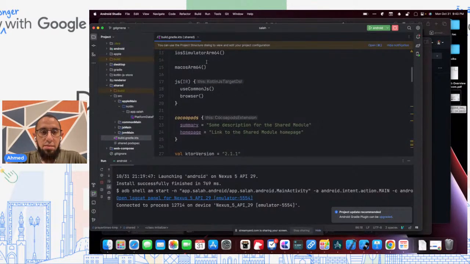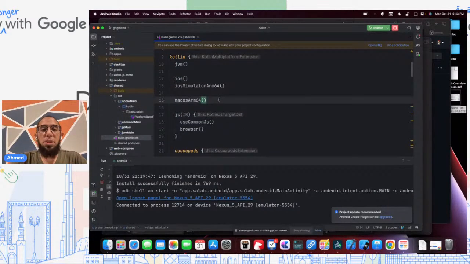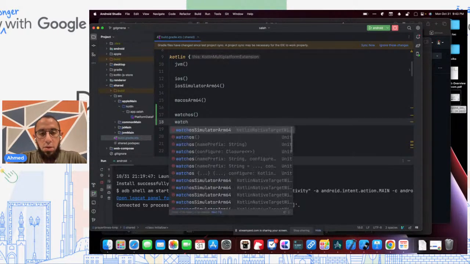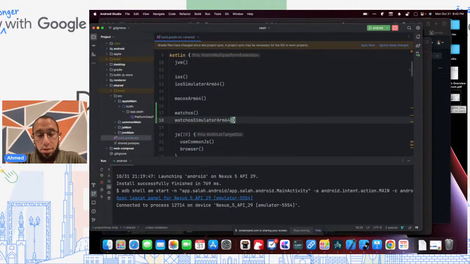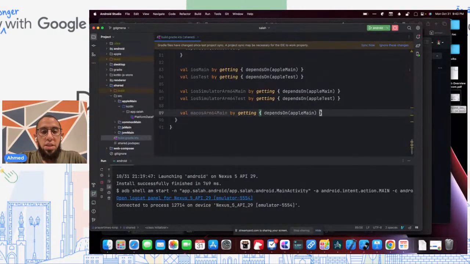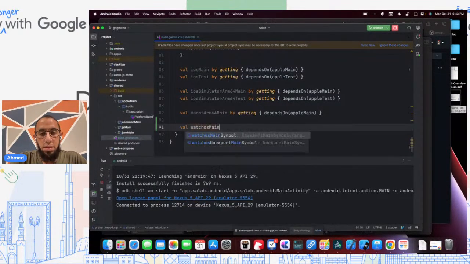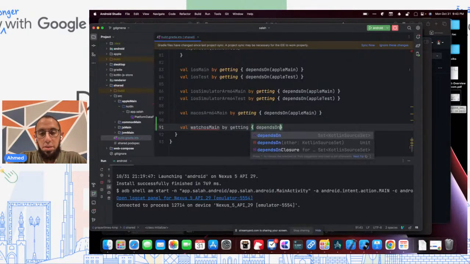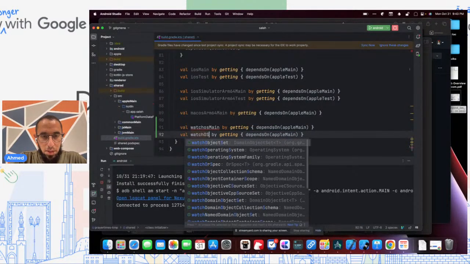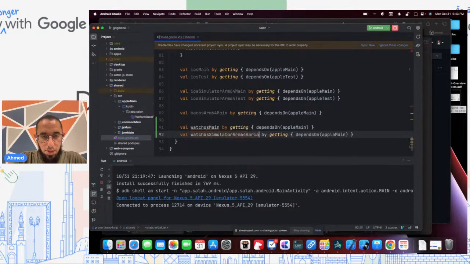And we'll say that in addition to working on iOS and the simulator and macOS, this now works also on watchOS and the watchOS ARM64 simulator. And we'll go here again, and we need to tell it that watchOS main depends on Apple main. And we need to tell it that watchOS simulator ARM64 main also depends on Apple main.